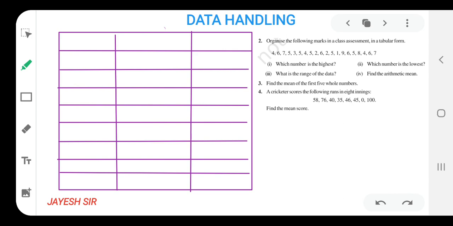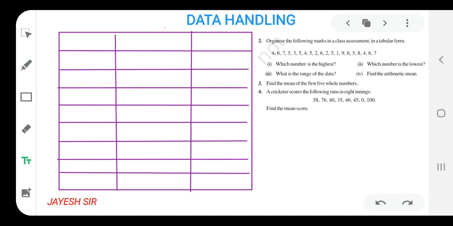Organize the following marks in a class assessment in a tabular form. We have learned the tabular form in our previous classes also, that means the tally marks table. So for writing the tally marks table we need to form the table. I have already formed the table so that we can save time in the video. Yes, so I already made the table.